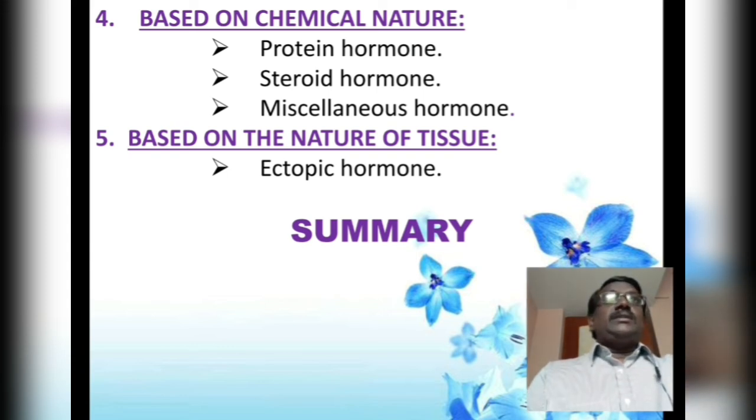And the second one is the synthesis of steroid hormones. Steroid hormones, as I told you, the synthesis is initiated and completed within the cytoplasm. There is no role of the nucleus, because most steroid hormones need their precursor, cholesterol, which is always present in the cytoplasm itself.